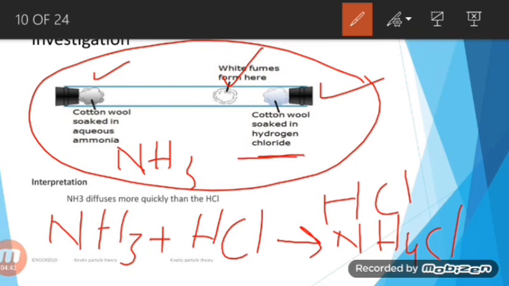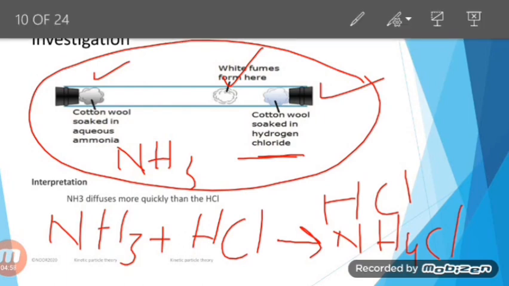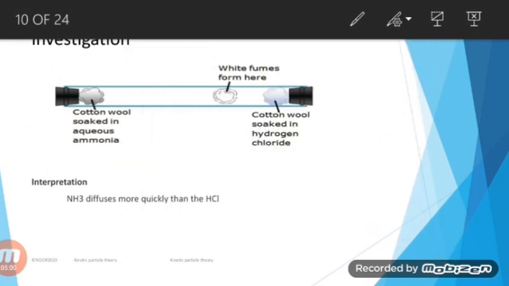Now the question arises: why is it so? Why is it slightly towards the HCl? Why is it not towards ammonia, and why is it not in the middle of the apparatus? Actually, the answer to this is, let's have a look at the molecular weight of both molecules.